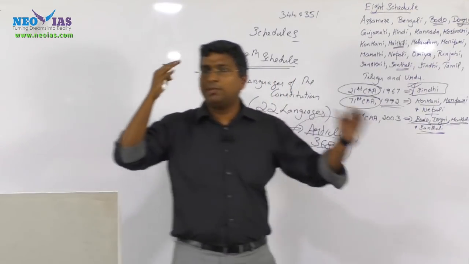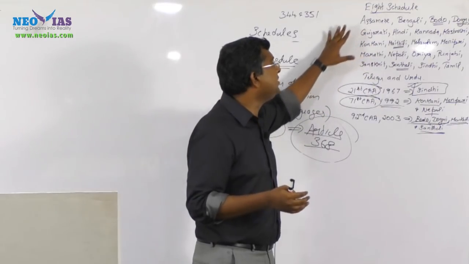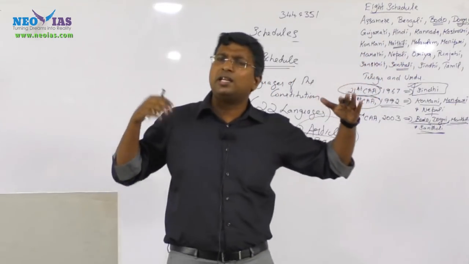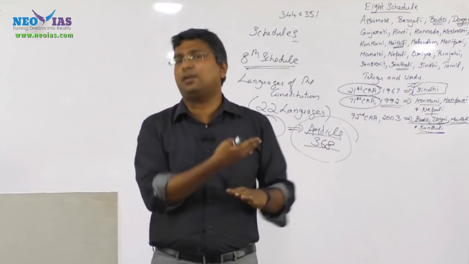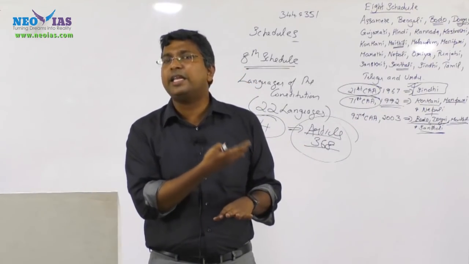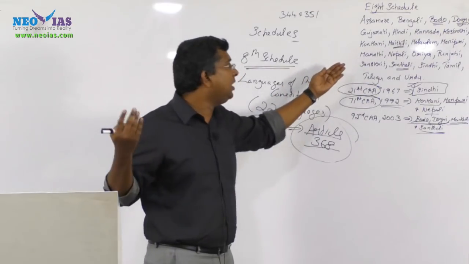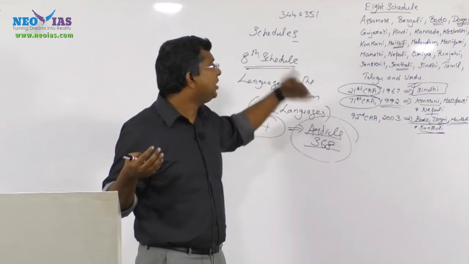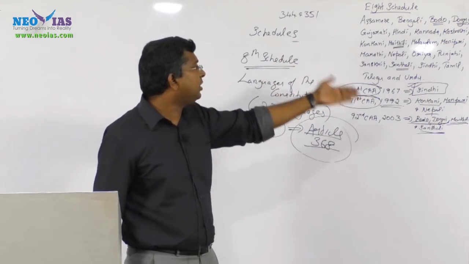Okay, so be very clear, and a very interesting thing, if you look into the other languages, see all the regional languages which are there under the 8th schedule. Assamese, Bengali, Gujarati, Hindi, Kannada, Kashmiri, Konkani, we already know regarding that.